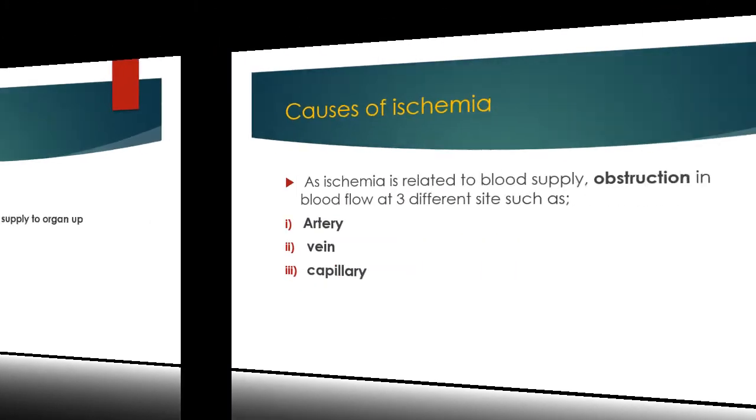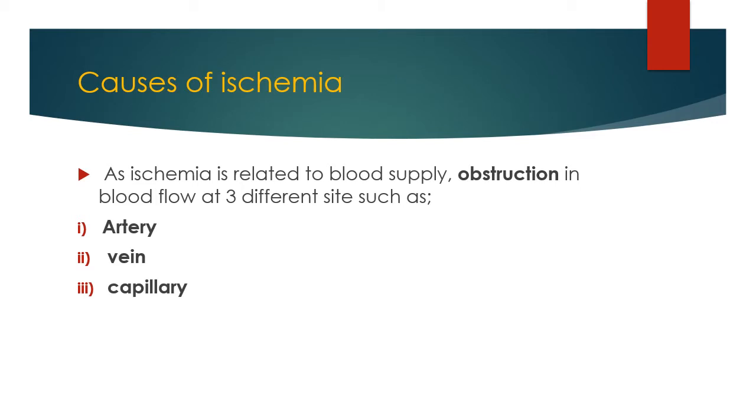Then, there are many causes of ischemia. Ischemia is related to the blood supply, with obstruction in blood flow at three different sites: the artery, vein and capillary. Obstruction in arteries is produced by a number of different factors such as thrombosis, embolism, spasm, mechanical pressure and leakage. These factors induce obstruction in the artery, and because of that the blood flow is reduced to the specific organ. Then obstruction in vein.